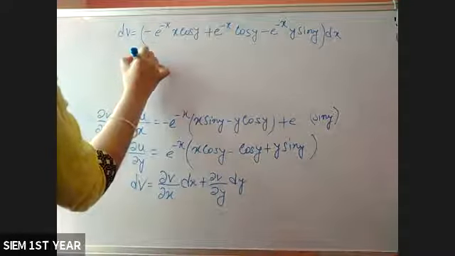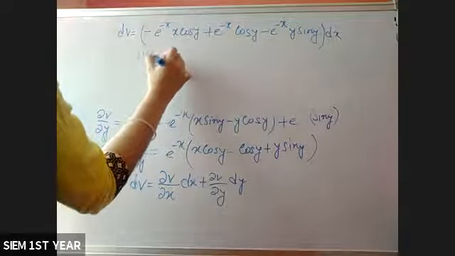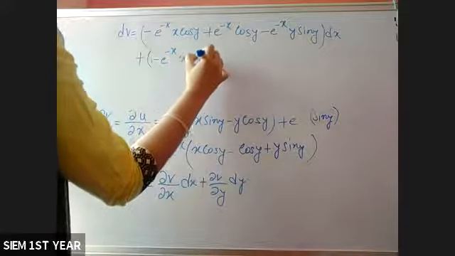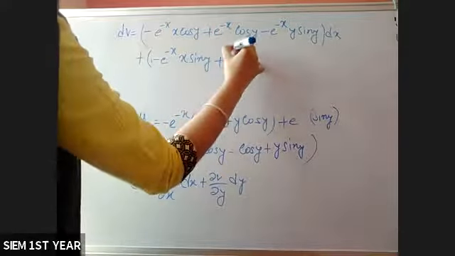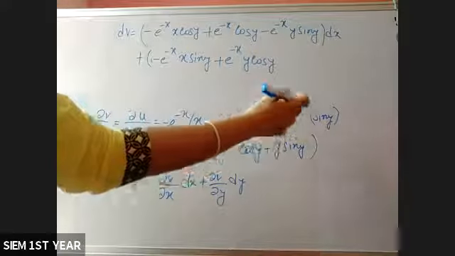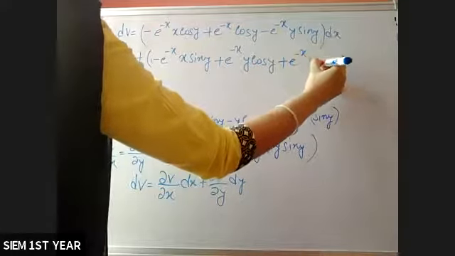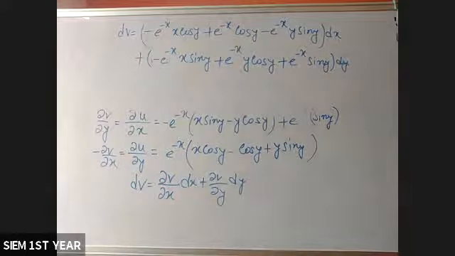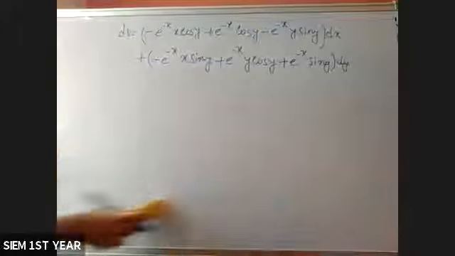So plus minus e to the power minus x into x sin y, plus minus minus plus e to the power minus x into y cos y, and this is e to the power minus x sin y plus e to the power minus x sin y dy. I'm just putting these values in dV.